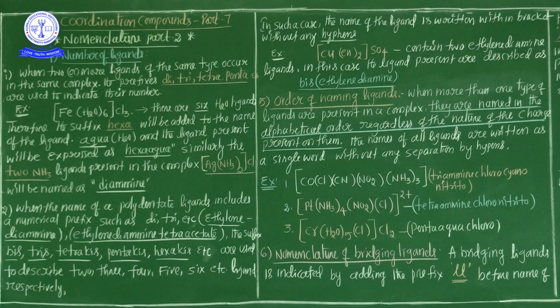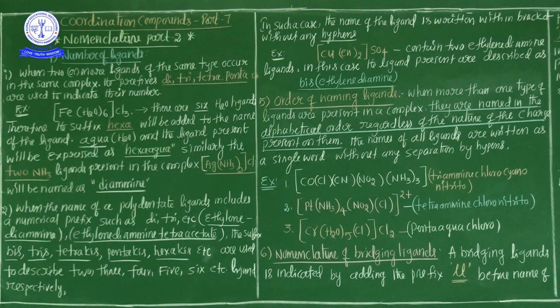The second rule is the nomenclature of ligands. Three types of ligands are present: neutral ligand, negative ligand, and positive ligand, and how to name those ligands. The third rule is the mode of attachment of an ambidentate ligand. So how to give the name for the ambidentate ligand depending on the mode of attachment.